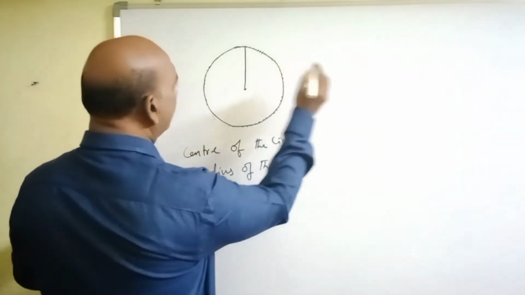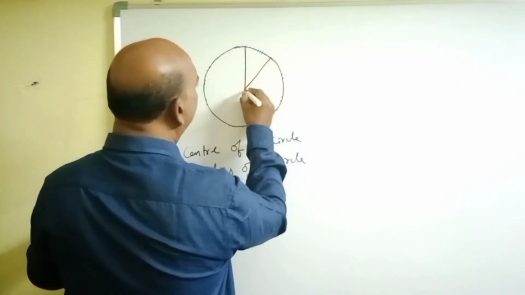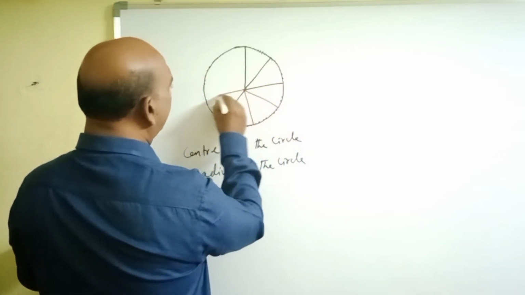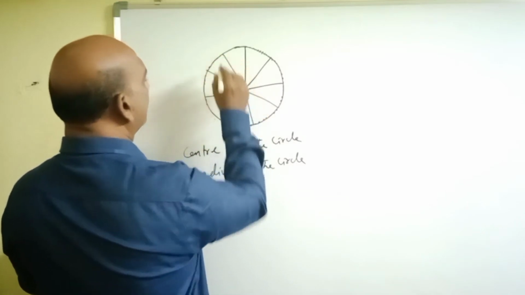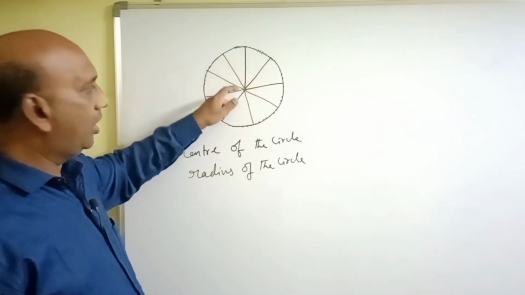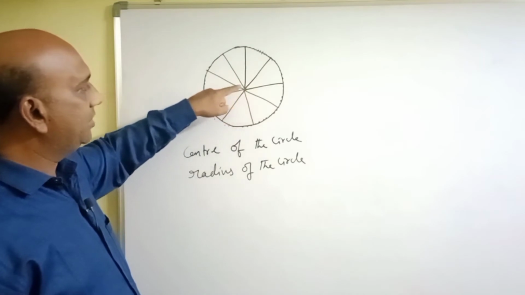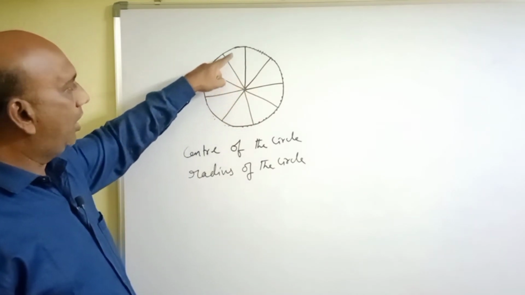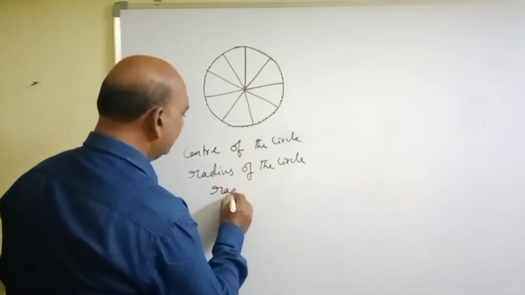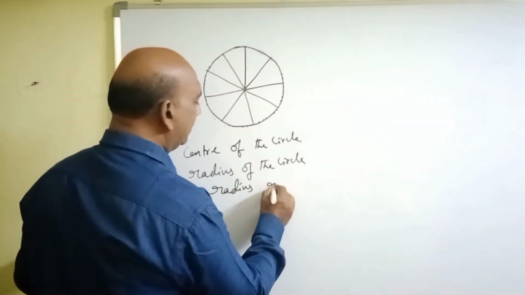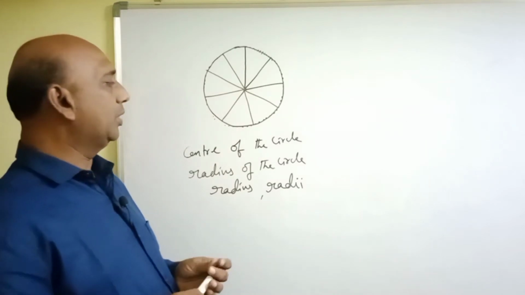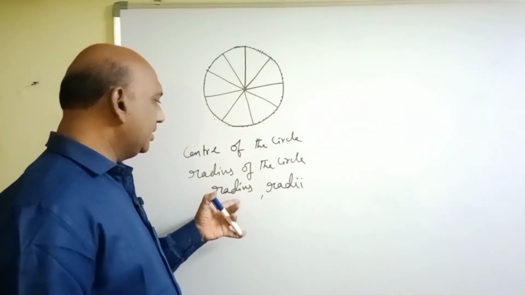Like this, we can draw infinite number of lengths. All these are of fixed, constant lengths. So, all the lengths are equal because all these points are at a fixed distance from this fixed point. So, all these lengths are called radii. Radius is singular and radii, R-A-D-I-I, is plural.